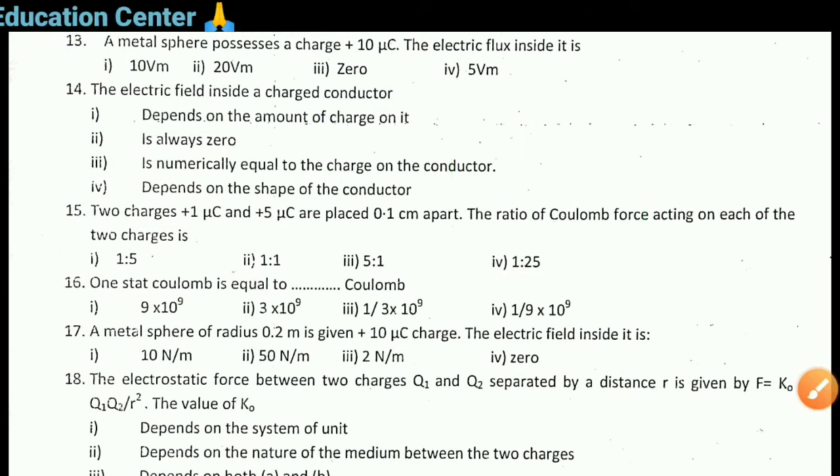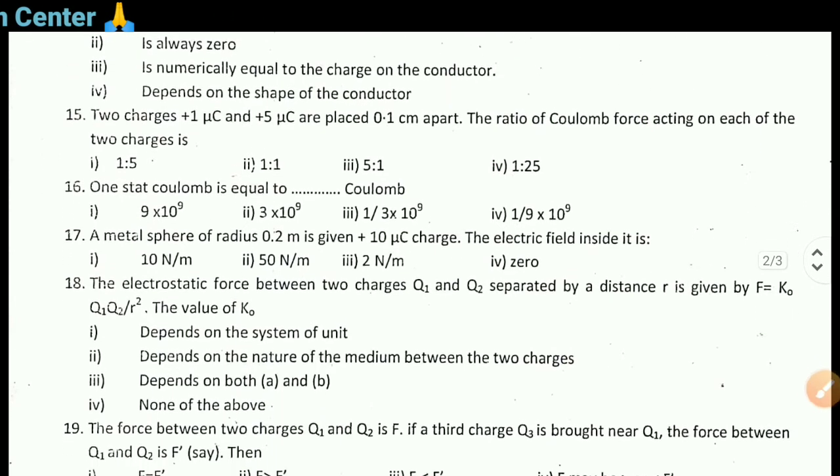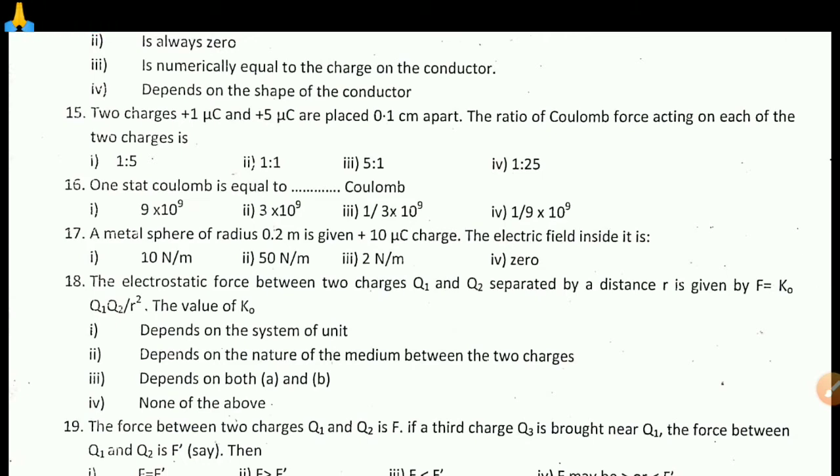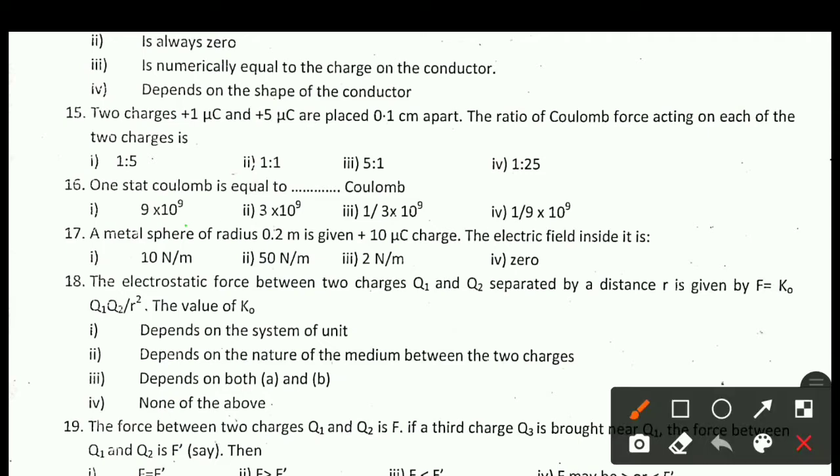Two charges plus 1 microcoulomb and plus 5 microcoulomb are placed 0.1 centimeter apart. Ratio of coulomb force acting on each of the two charges is. So here in that case, suppose consider here is the plus 1 microcoulomb charge, here is the plus 5 microcoulomb charge, and separation between them is 0.1 centimeter.